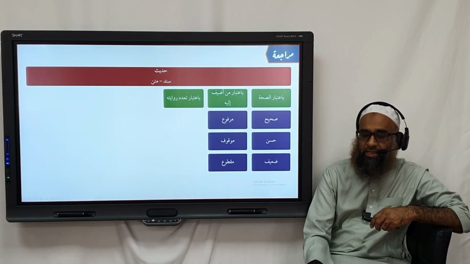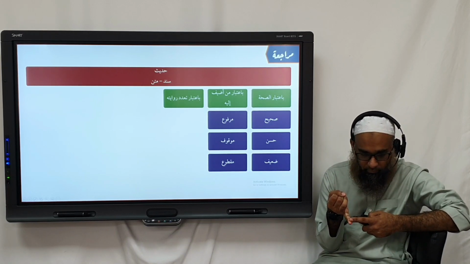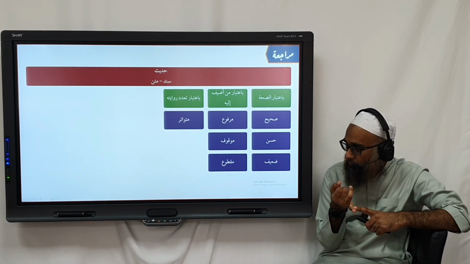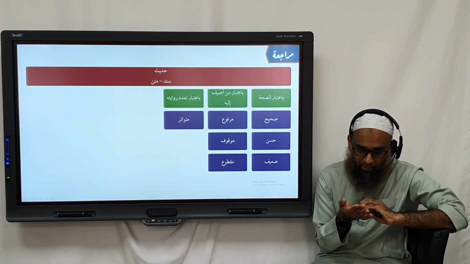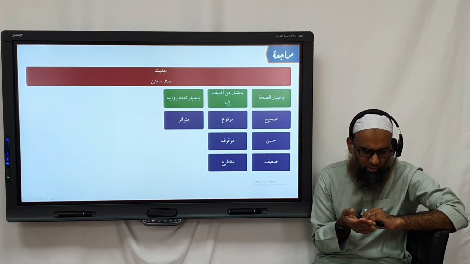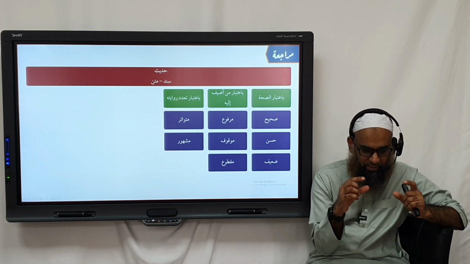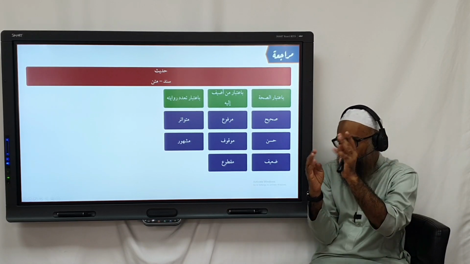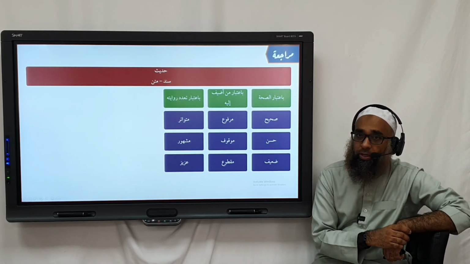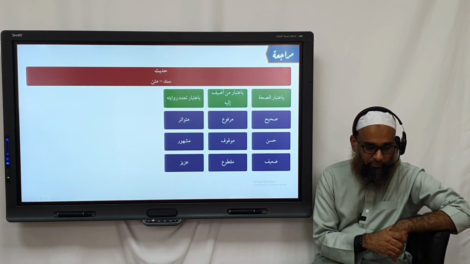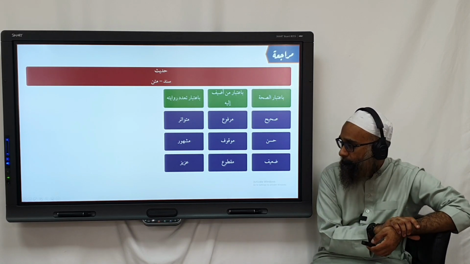And then according to the number of narrators, what can you have? The hadith can be divided into which categories? Kathura, meaning it's mutawatir, a very, very large number. Or it can be mashhur. Mashhur means how many in each tabaqa, meaning each era, on each chain? Three or more. If it's two, it becomes aziz. And the last one is, if it's only a single narrator, it becomes what?